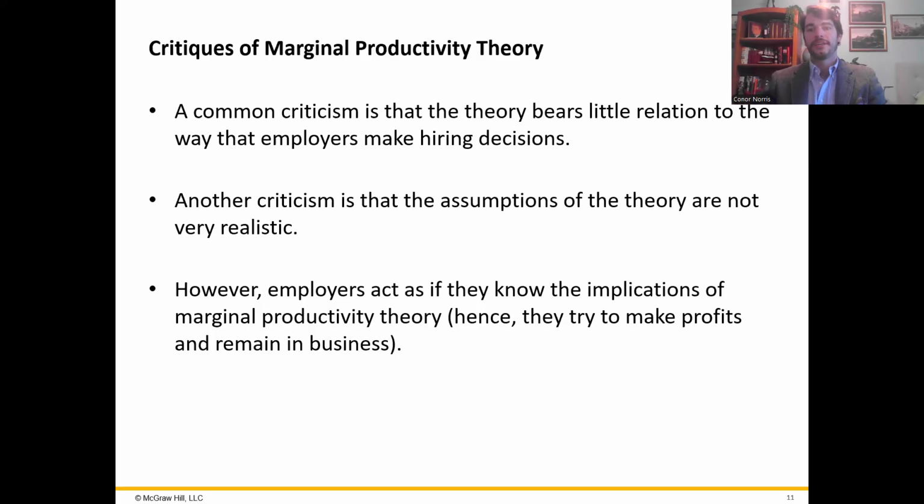So the owner might not calculate exactly how much value each pizza delivery boy or the counter staff adds to the shop's revenue. But they can see if the shop is getting busy and if customers are waiting too long, hiring another worker might speed things up and bring in more customers. They see that there is real value there from hiring an additional worker. But on the other hand, if the shop's slow, they're not selling enough pizza, hiring more staff would just increase their costs without increasing the revenue. So the owner makes decisions based on these practical observations, which are in line with the principles of marginal productivity theory, even if they're not consciously doing that step by step.